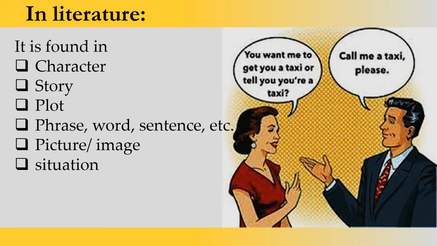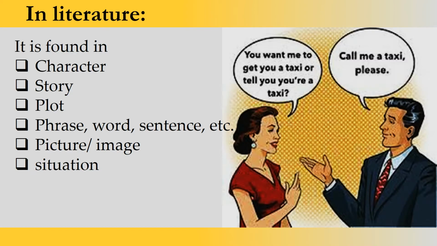Here you see a simple example in the picture: call me a taxi please. A person tells another woman this, and just understand these words. Call me a taxi means you want me to get you a taxi, or it tells you you are a taxi. Call me a taxi means you can find a taxi for me, I want to use the taxi, or simply you can call me taxi. Here the person is saying that my name is taxi. So these kinds of things happen when ambiguity arises in the sentence.